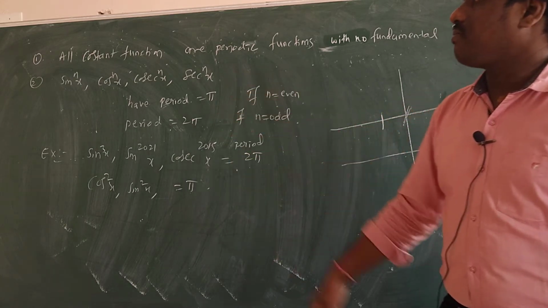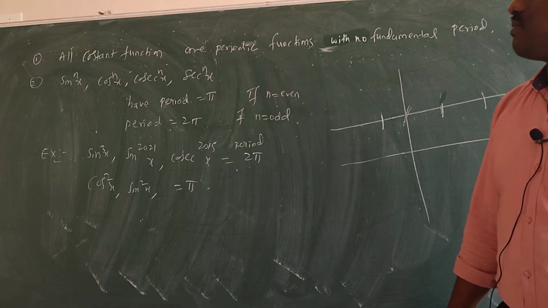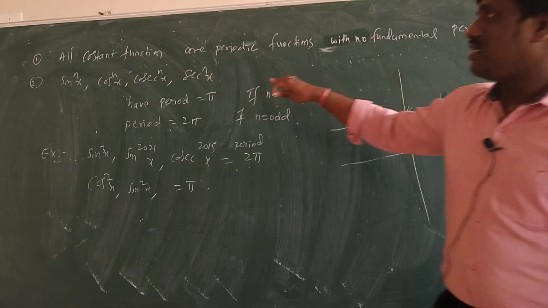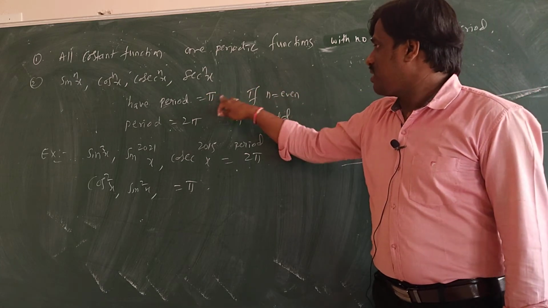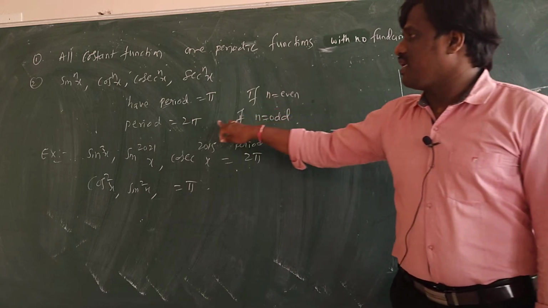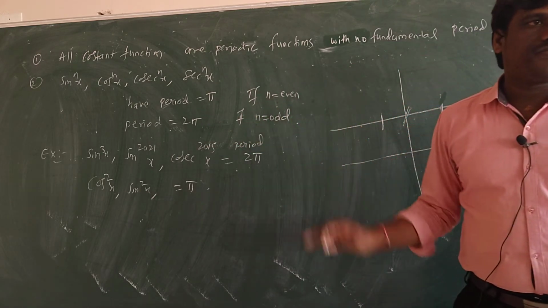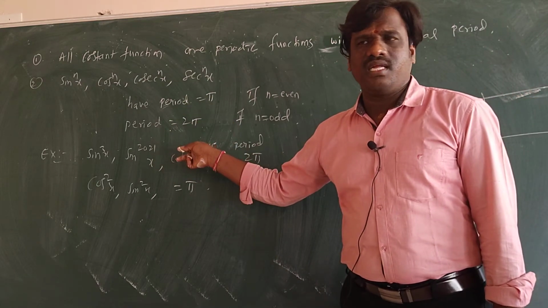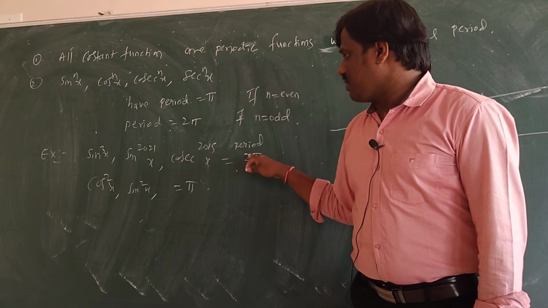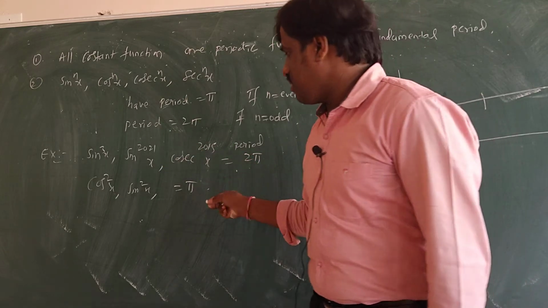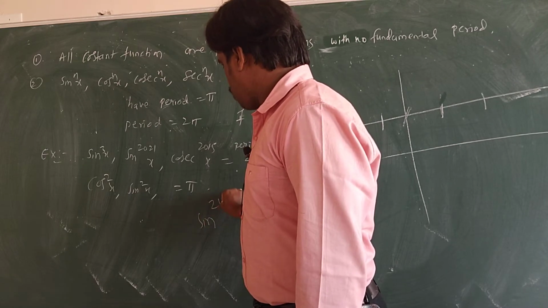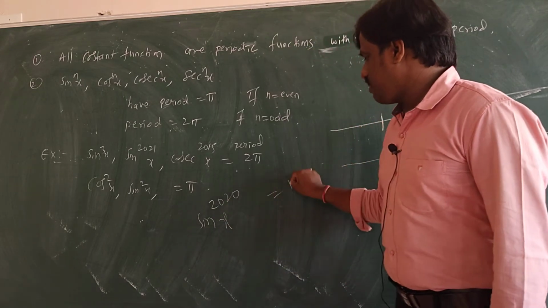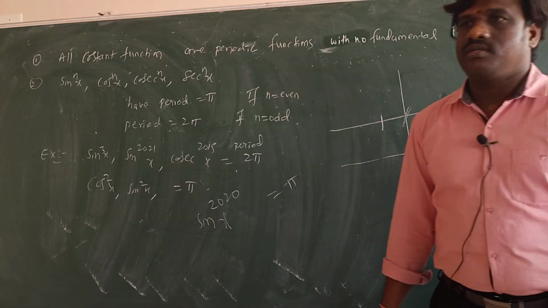Next one, sin^n x, cos^n x, cosec^n x, sec^n x, when you have a power, then it will have a period. These functions will have period pi if n is even. Period is 2 pi if n is odd. Understood? For example, sin cube x, or any power that is odd, I can say the period is 2 pi. If the power is even, like sin power 2020, what is the period of sin power 2020? Pi is the period. Okay, understood? Right, note down.